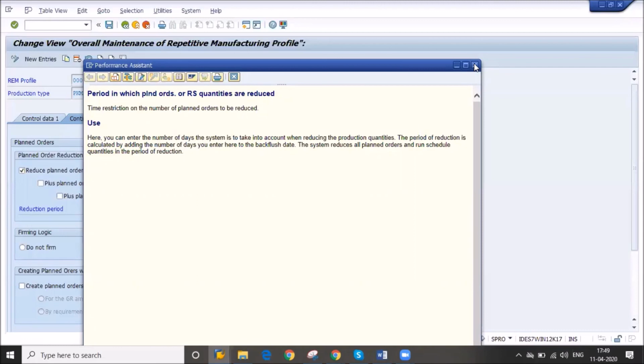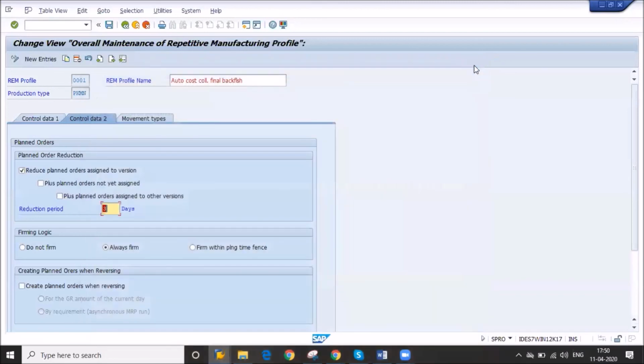So the system reduces the planned order, and for period based costing there is a run schedule quantity in the period of reduction. Whatever period you want to take the costing for, that is the product cost collector. So these are the settings: from how many days it will be reduced.